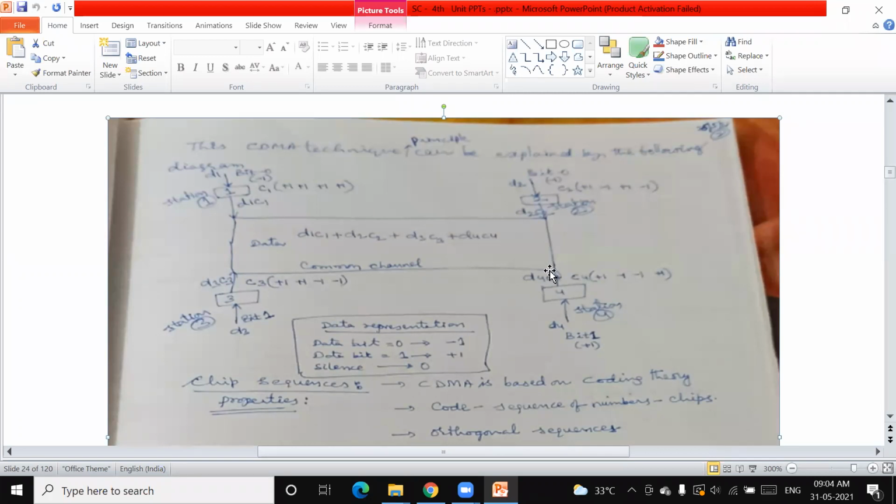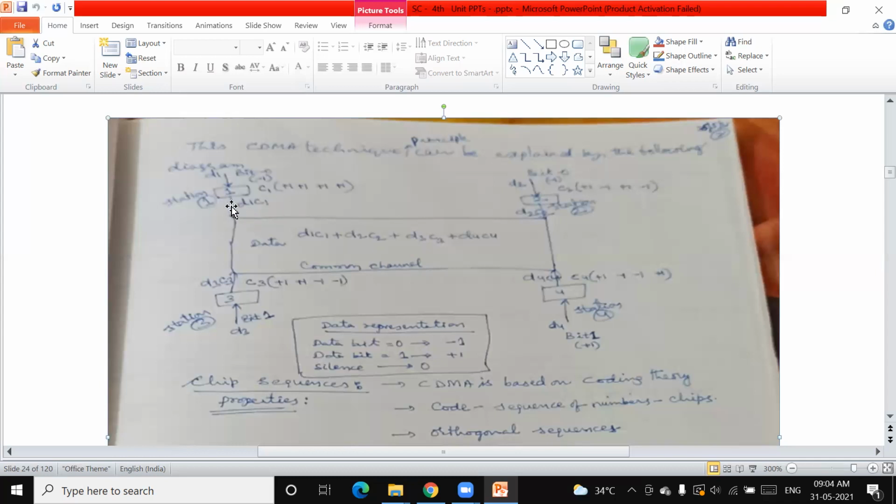For convenience, we took 4 stations or 4 users. In other words, they are going to transmit the data. They have been transmitted like this. And if user 2 wants to receive the data of user 4, how does he retrieve the data? And if this one wants to retrieve the data from user 4, how is it going to retrieve? Those things we are going to see, taking one example.